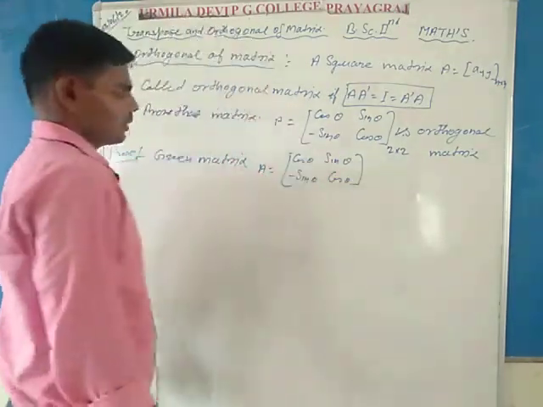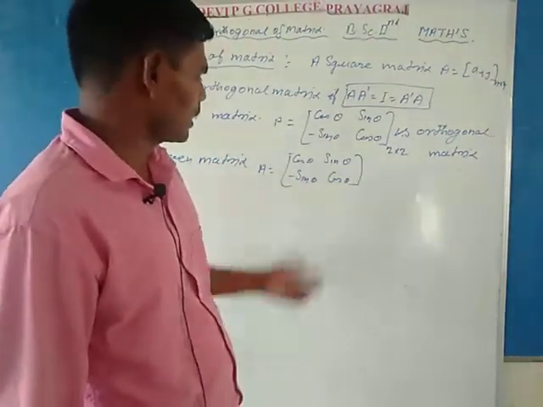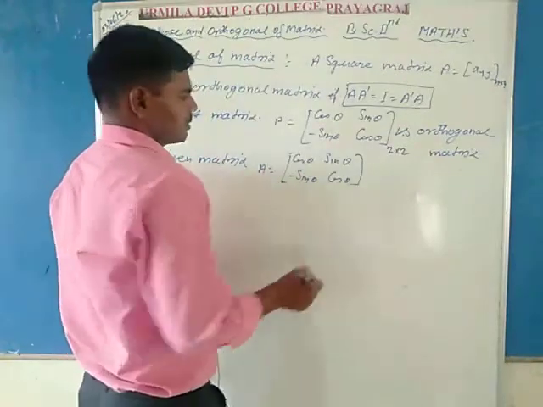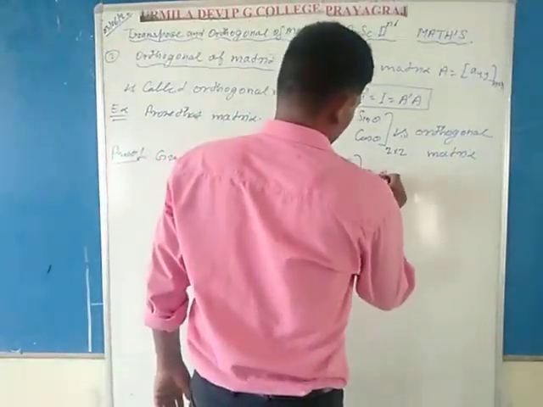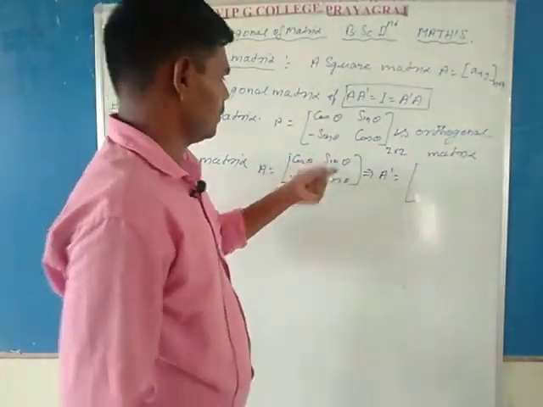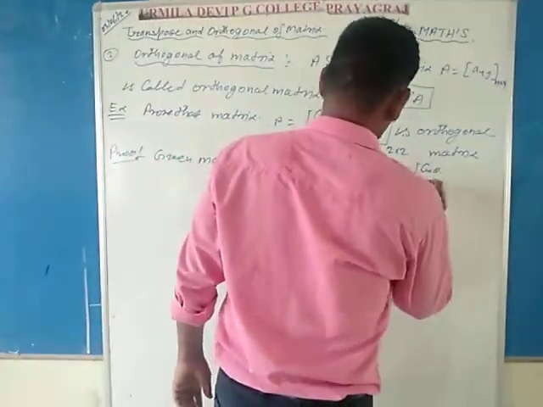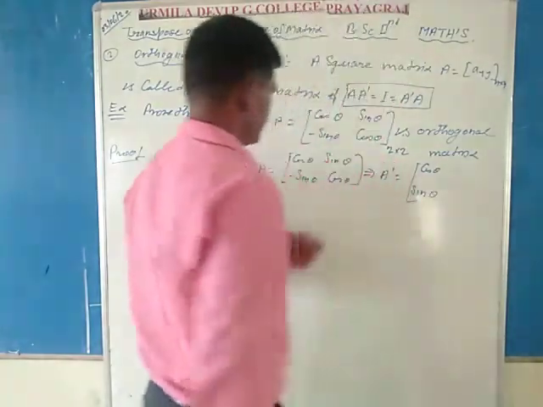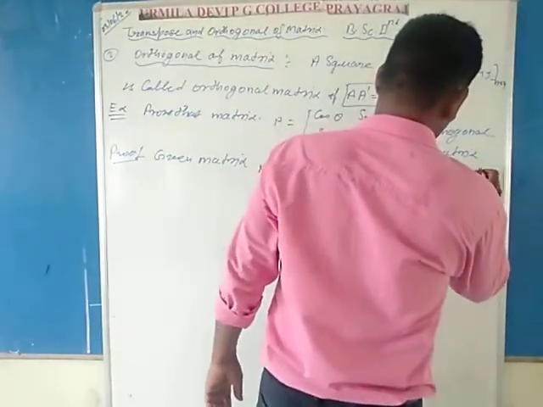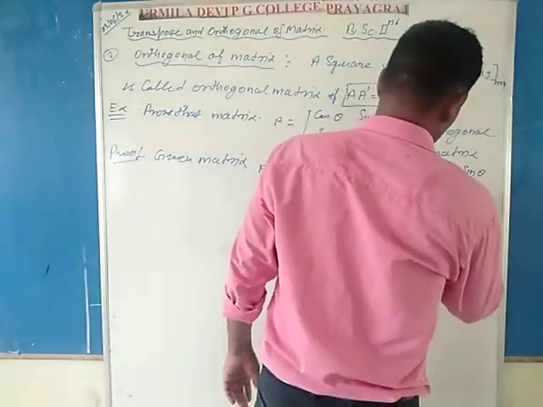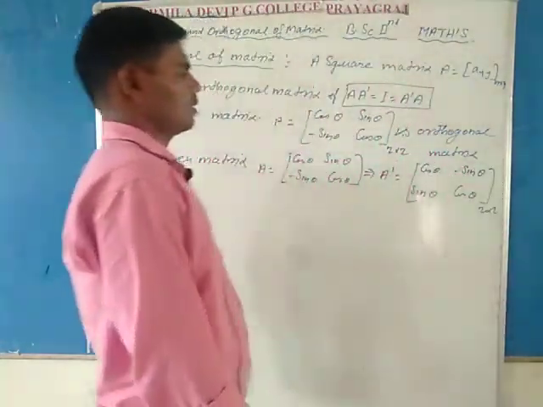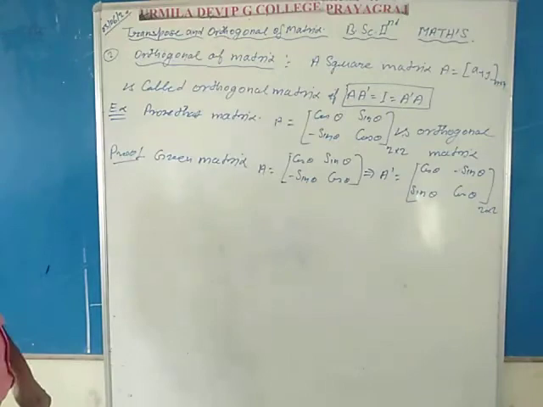By definition of transpose, A dash is equal to cos theta, minus sin theta, sin theta, cos theta. It is also of 2 by 2 order.